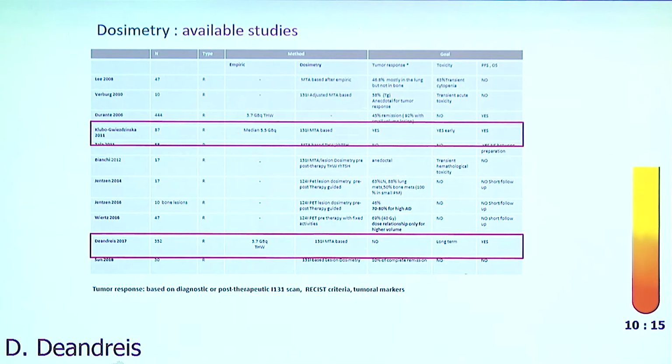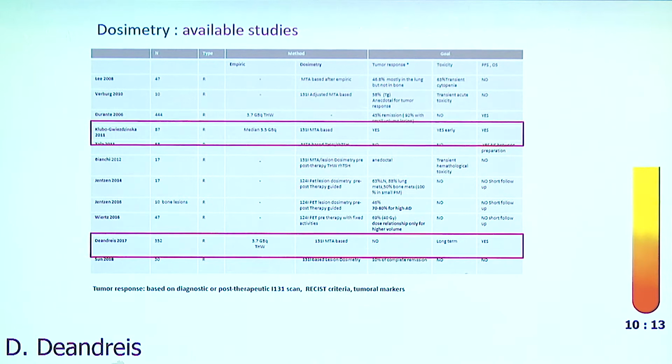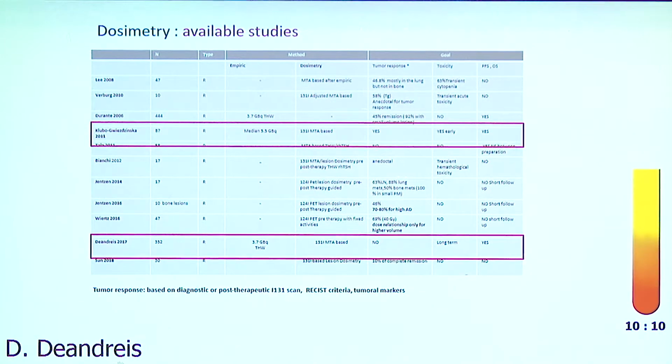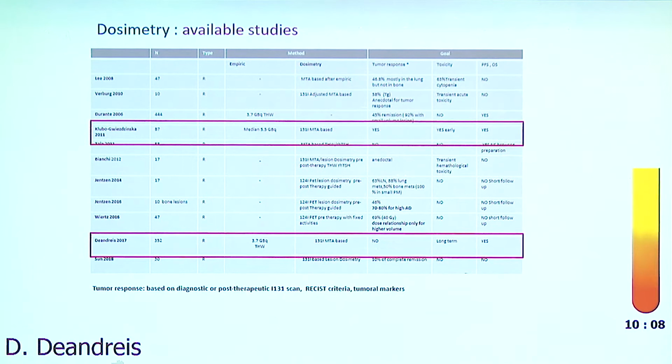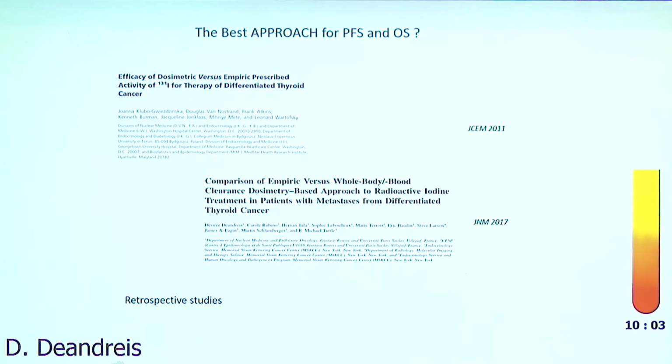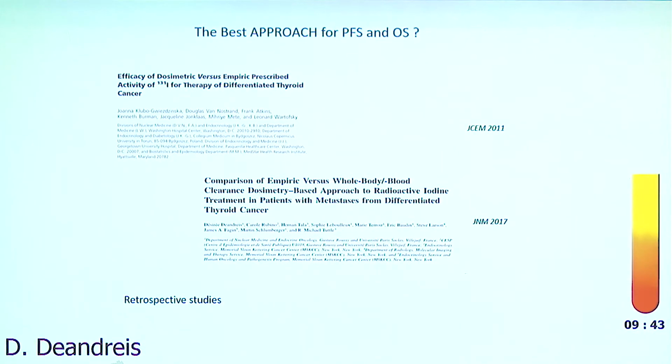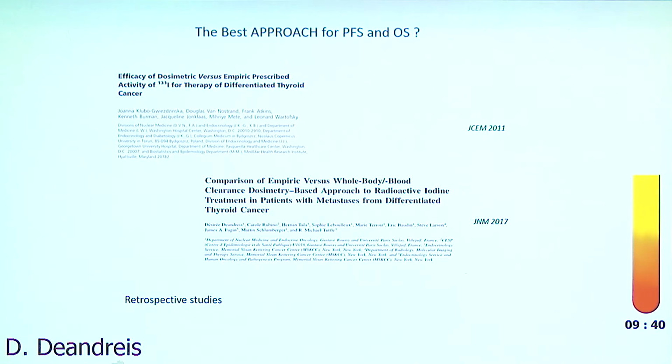So there are two studies that try to compare the two approaches, empiric, so after the administration of fixed activity of radioactive iodine, and MTA dosimetry-based. One is from Washington, and the other one is a French-American study that we performed a few years ago, where we compared the outcome of patients treated with MTA-based dosimetry at Memorial Sloan Kettering and patients treated at Gustave Roussy with fixed activity of radioactive iodine. So both are retrospective studies.